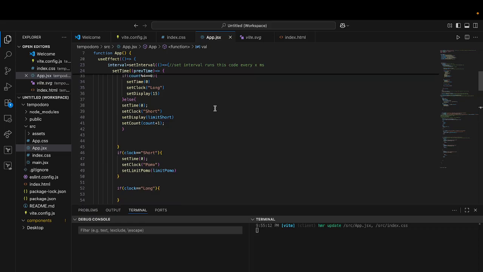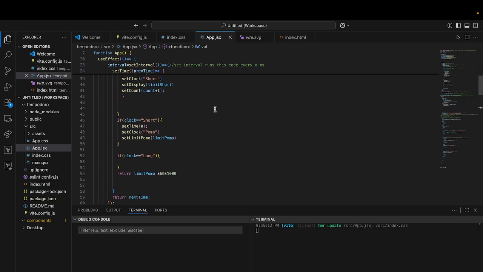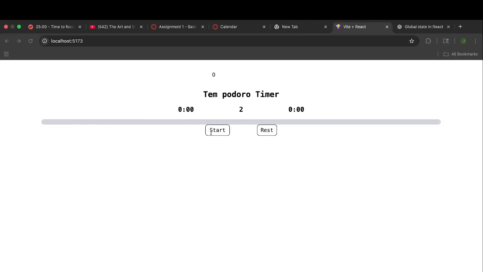Okay, what should I do? If there was a way I can see what limit pomo is. I mean, it kind of is telling me what limit pomo is, right?